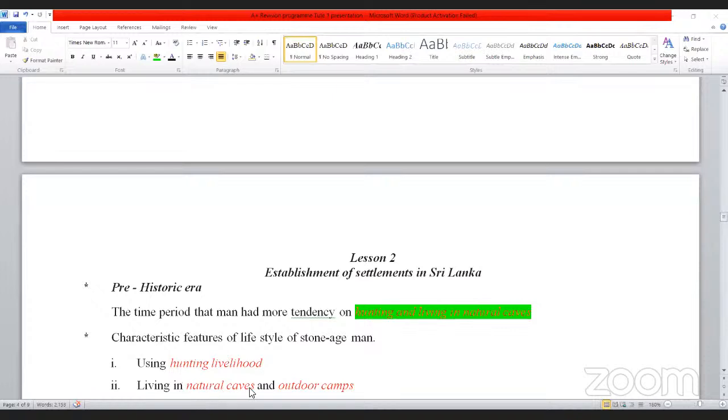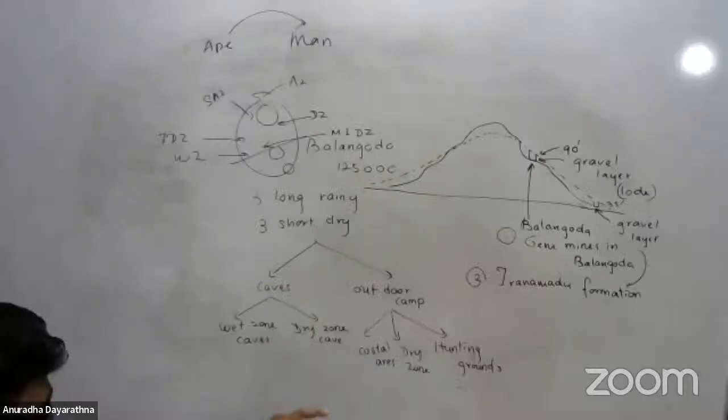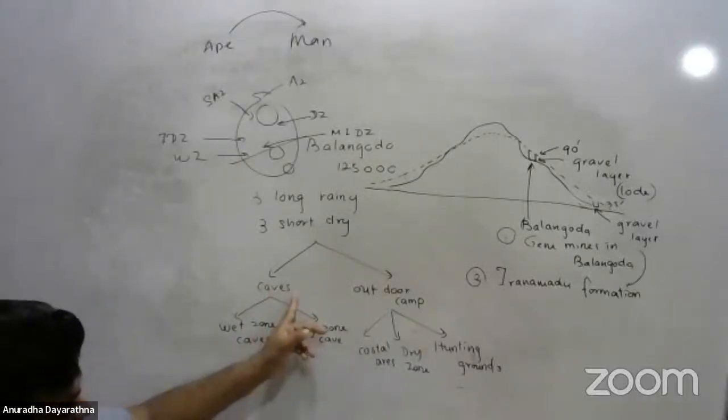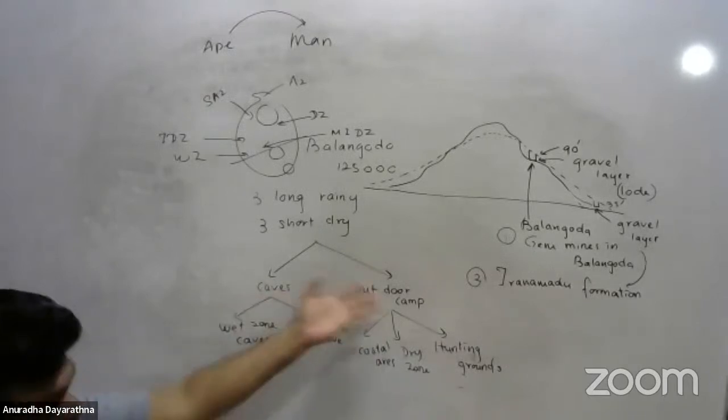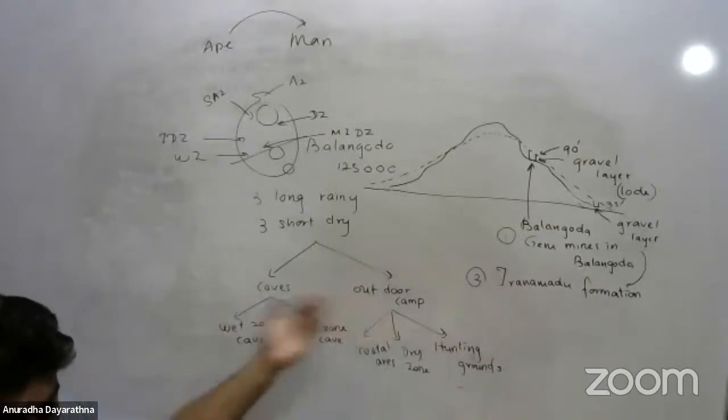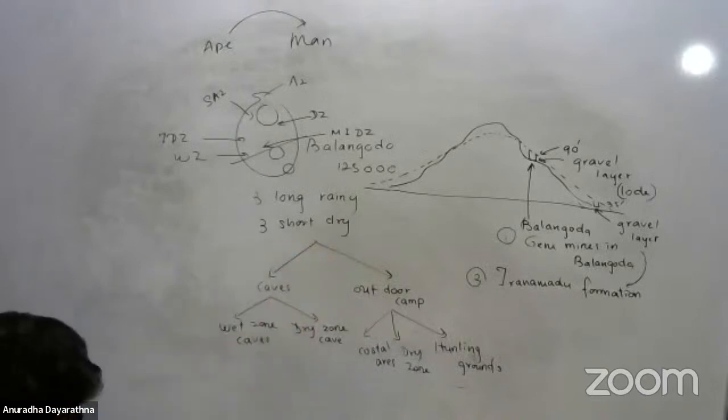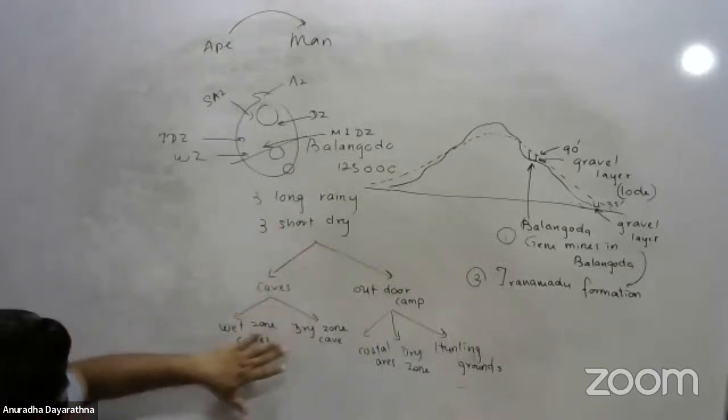Living in natural caves and outdoor camps. Now here we have discussed that. So they were living in natural caves and outdoor camps. So two types of dwellings, two types of dwellings of the Stone Age. Caves we can divide like this.